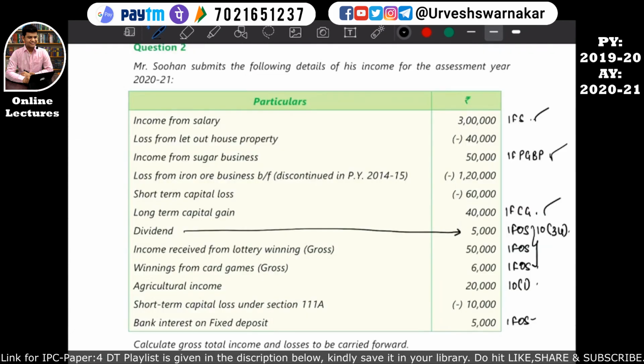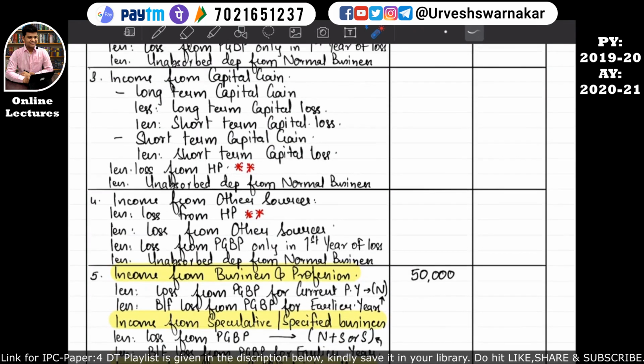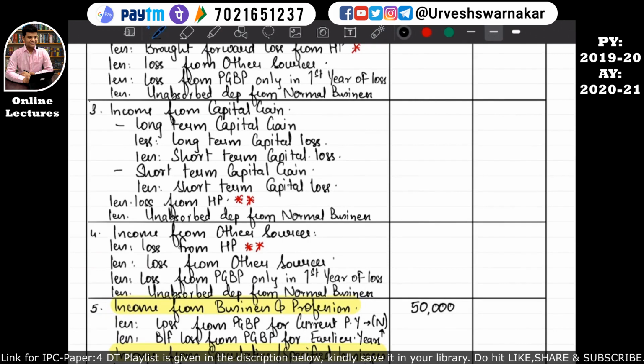So let's come back to our study material. The next income is income from capital gain, which is 40,000, that is a long-term capital gain. So basically we'll come into our format again. Under the head of income from capital gain, under that long-term capital gain, we will write 40,000. I hope this is quite clear.